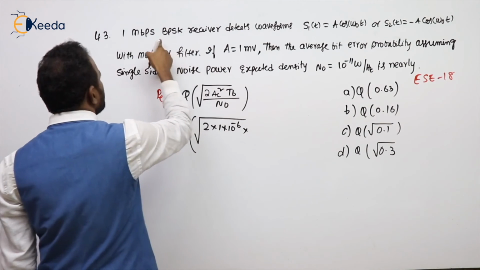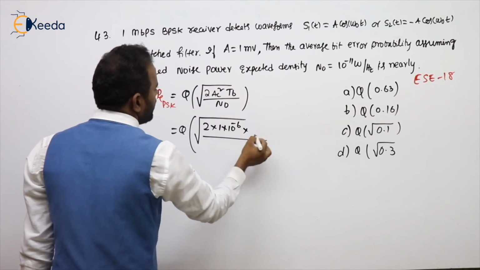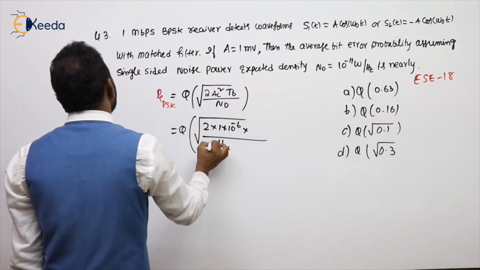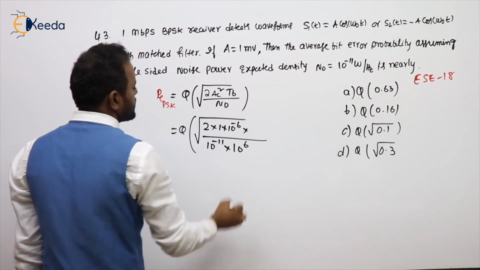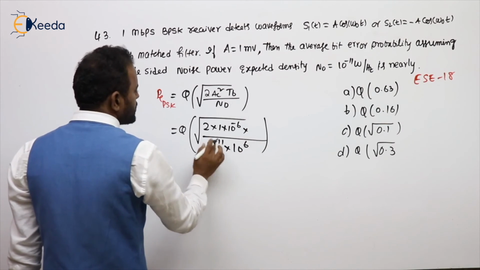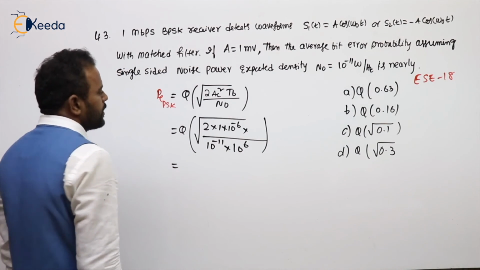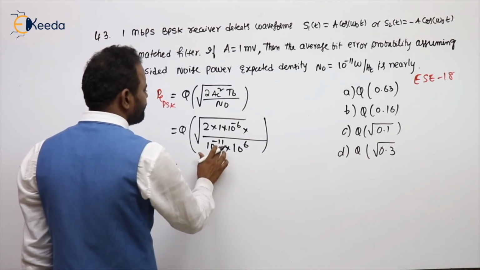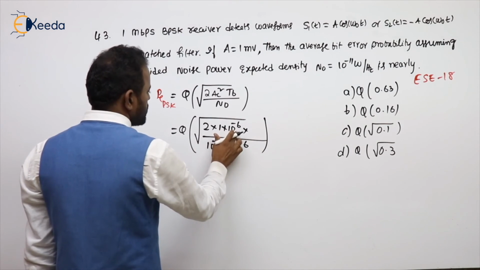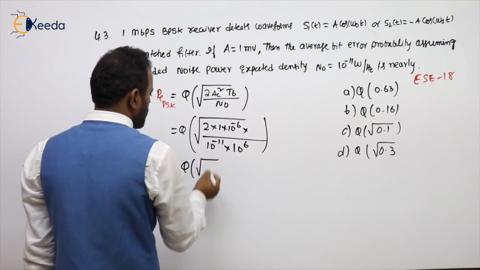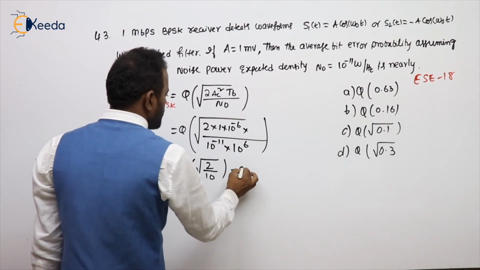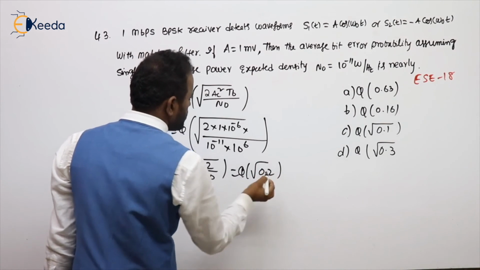What is the T_B value given? They gave R_B, so 1 by T_B. What is the N naught value given? 10 power minus 11, and 1 Mbps means 10 power 6. Both will be cancelled. What is the remaining? The remaining will be 5 in the denominator, since 6 is there, so this is the more. So the Q function of the square root of 2 by 10, that is, the Q function of root 0.2.